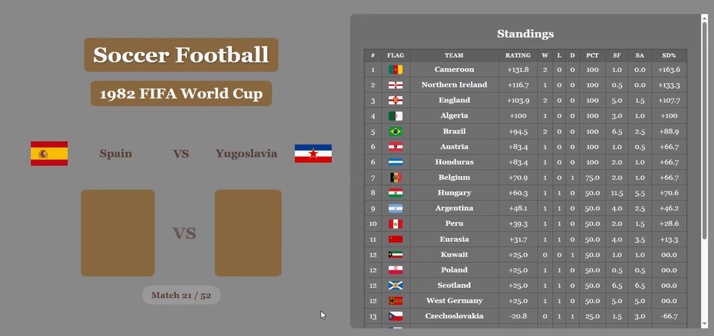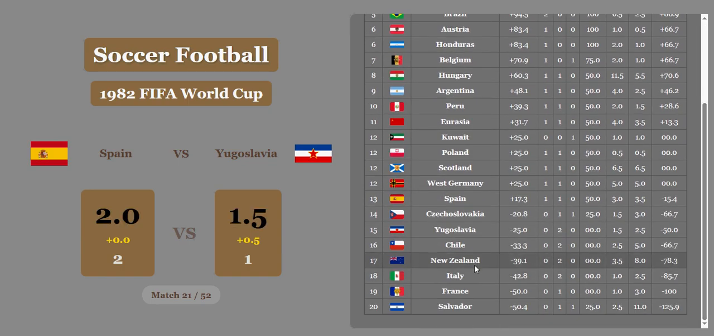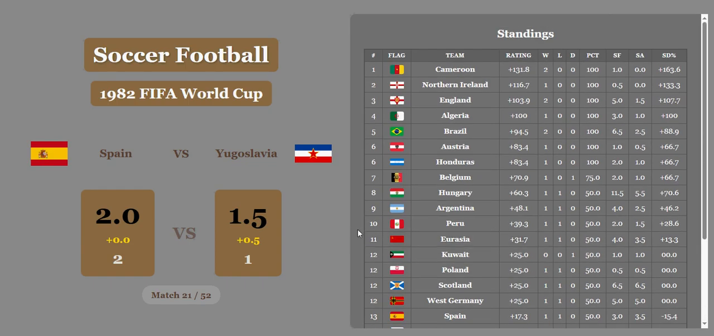In match 21, Spain versus Yugoslavia. Both countries really need this, looking quite poor, but Spain pulls off the win. Yugoslavia gets a half goal. That's not going to be enough. Where are these guys? They're not even on the screen. Spain 13th. Yugoslavia 15th now. At least they've worked their way out of last place.